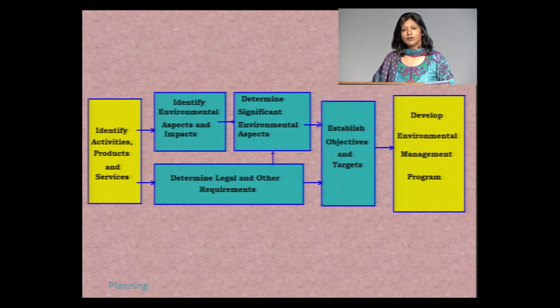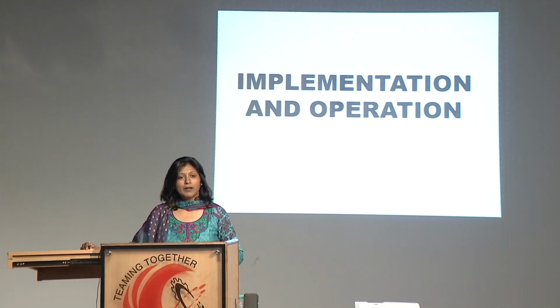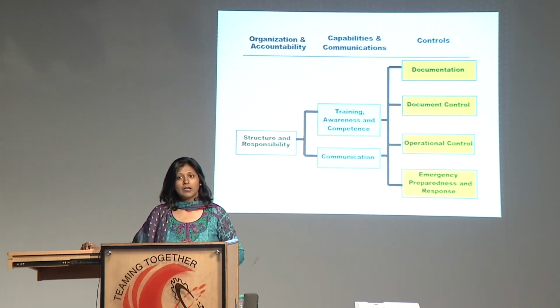It then leads to establishing the objectives and targets related to environmental management of the activities of the organization. And in the last, the implementation and operation involves developing a proper management program which has all the things implemented. Coming now to the fourth process, which is the implementation and operation.